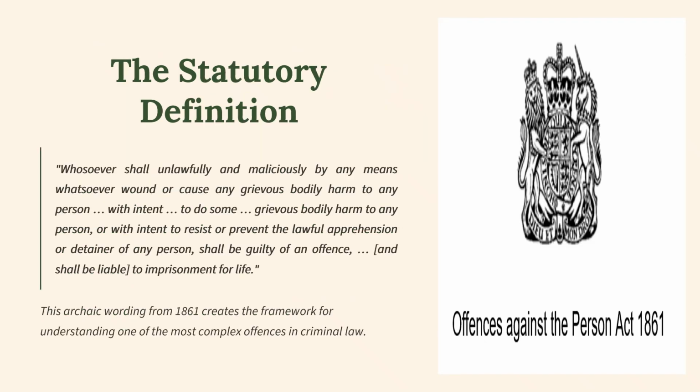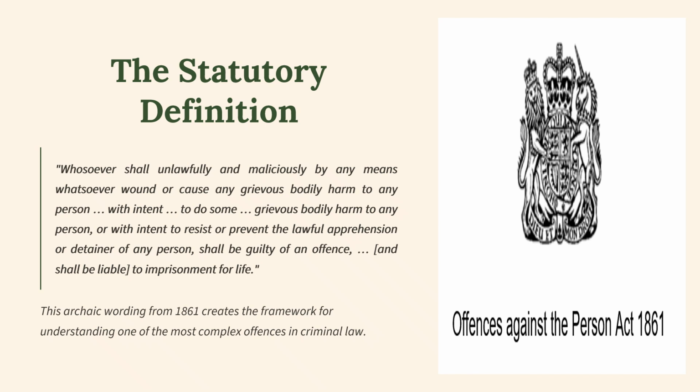The statutory definition is contained in the Offences Against the Person Act 1861. Whosoever shall unlawfully and maliciously by any means whatsoever wound or cause any grievous bodily harm to any person with intent to do some grievous bodily harm to any person, or with intent to resist or prevent the lawful apprehension or detainer of any person, shall be guilty of an offence and shall be liable to imprisonment for life.